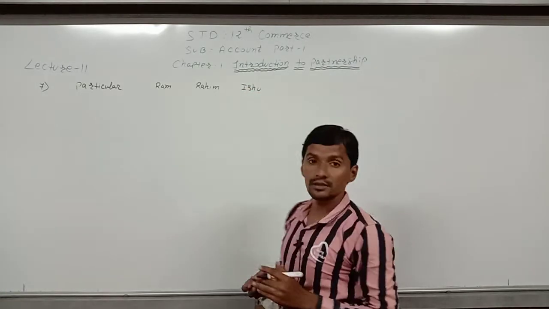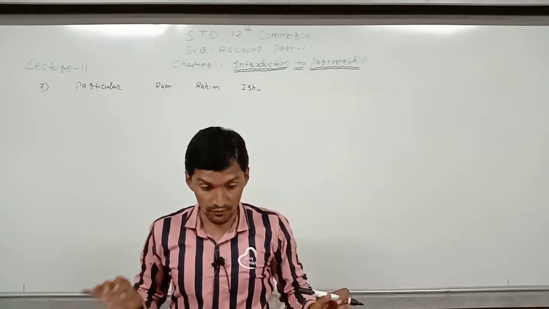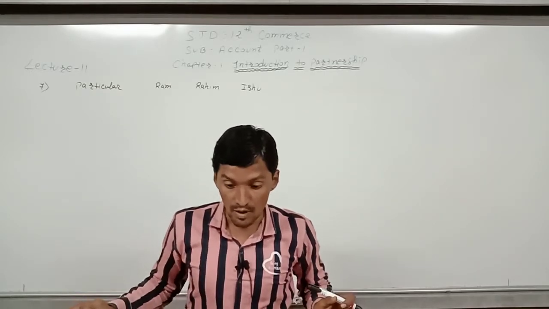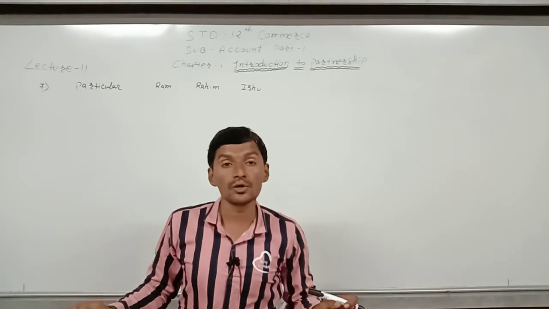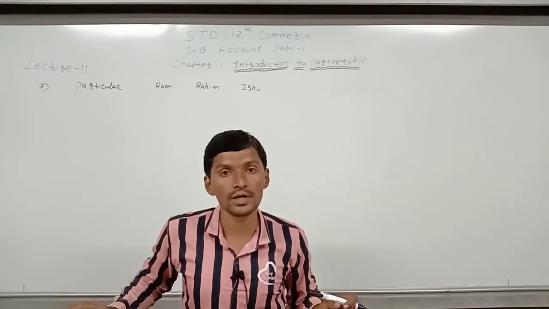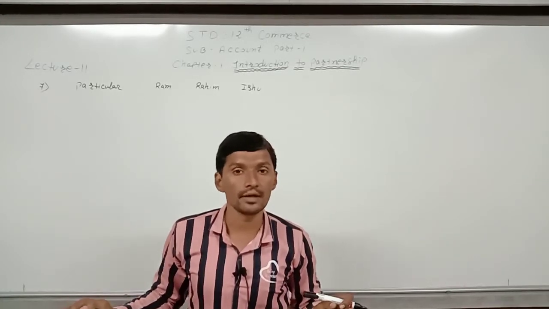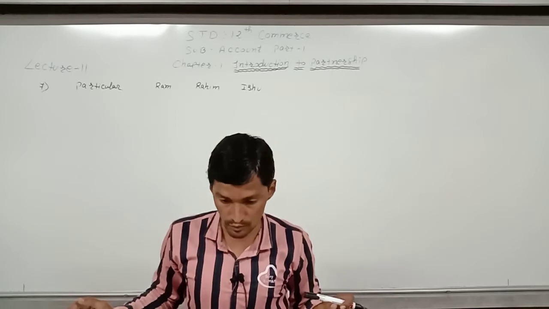All three are partners in their profit and loss sharing ratio. We can see that in this sum the profit and loss ratio has not been given. So it is clear that if there is no profit and loss sharing ratio, then profit or loss will be shared in an equal ratio.